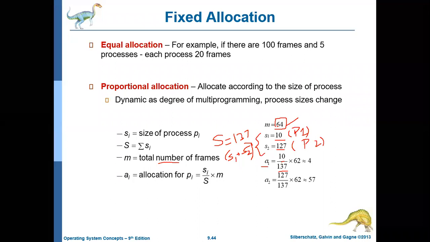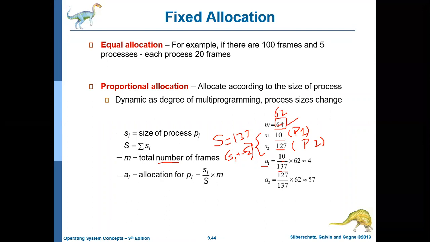Okay, so here let us assume M is 62. M is not 64, M is 62. So A1 will be calculated as 10 by 137 into 62, which is approximately equal to 5. If you calculate it, you will get something like 4.67, so you can round it to 5. Nothing wrong. Let us round it to 5.